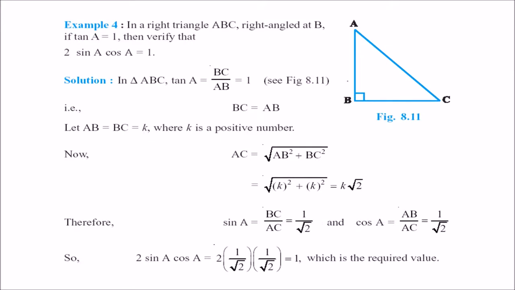Again we have an example 4. In a right triangle ABC, right angle at B, tan A is 1. So tan A is 1. Tan A is what? Perpendicular by base.